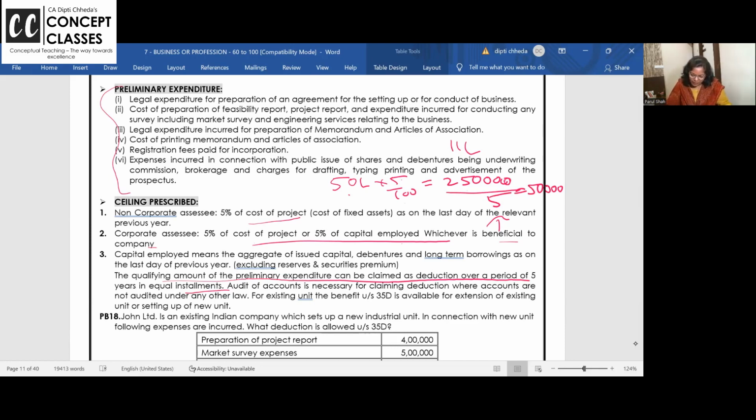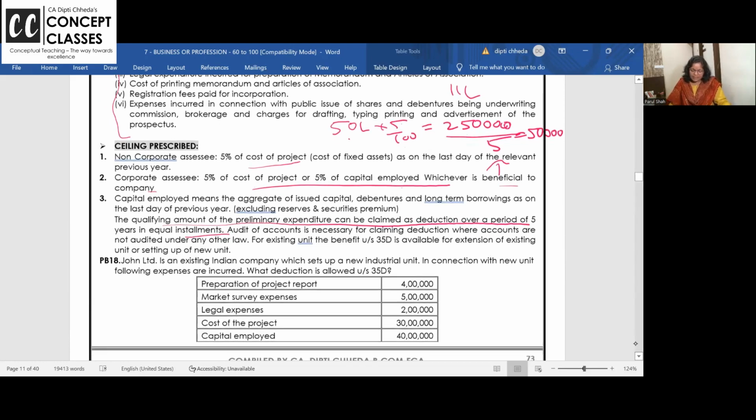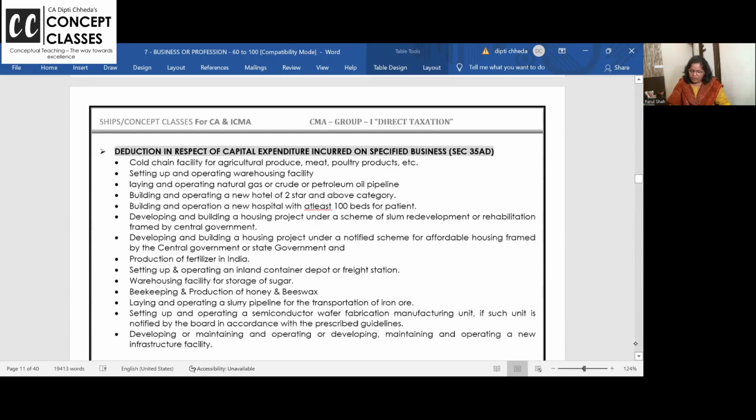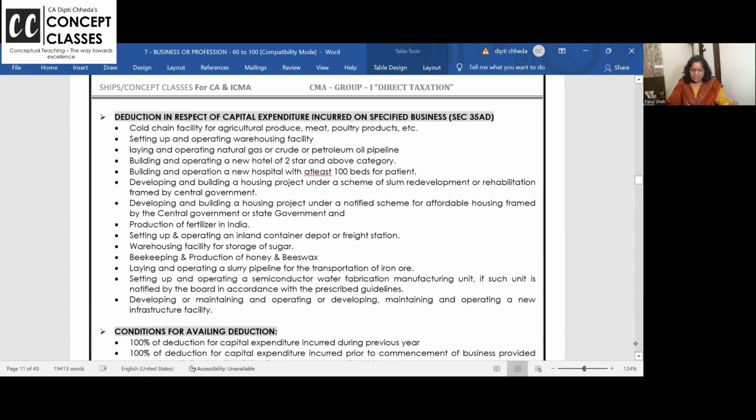Done? Okay. Audit and all is necessary, and I think if you solve this John Limited problem and revise, it will come to you. 35AD covers specified businesses, 2-star and above hotel, warehouses, multi-speciality hospitals, and a big list. What is the specialization of 35AD?